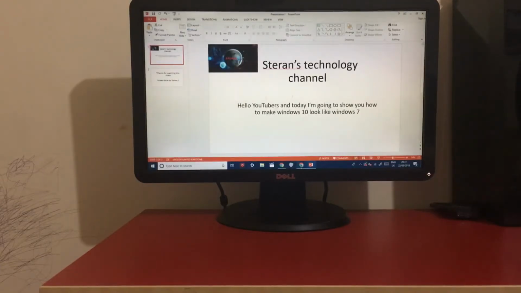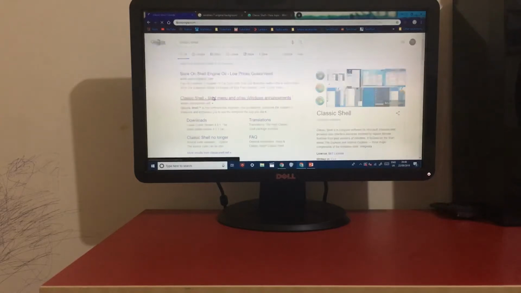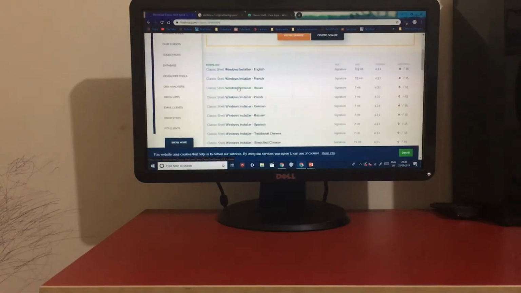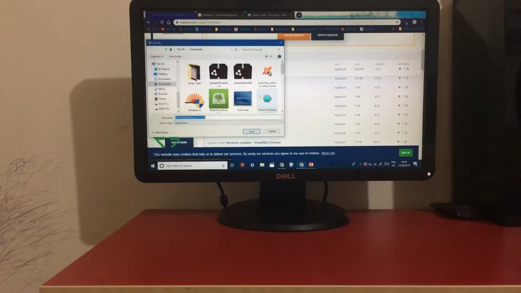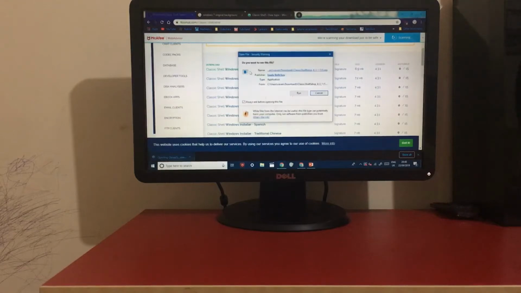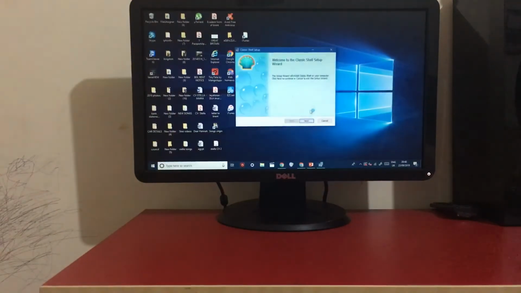First, open your web browser, then search Classic Shell. Click on this website, then click Download Now, then click Classic Shell Windows Installer English, then click Save, open the downloaded file, then click Run, and then click Next.